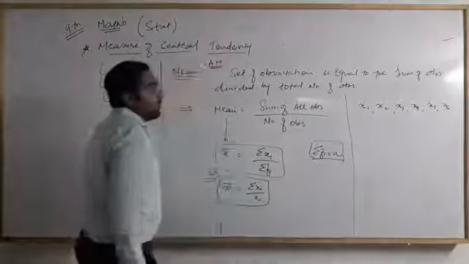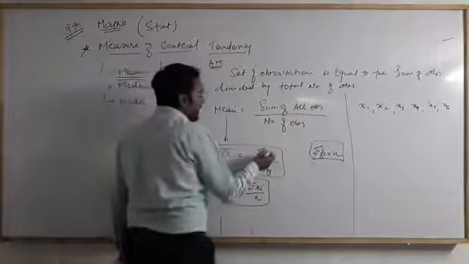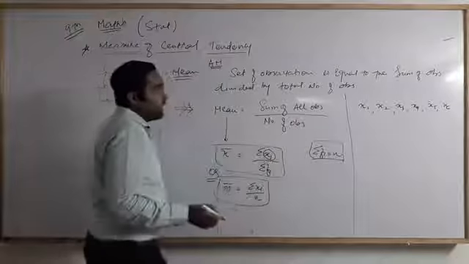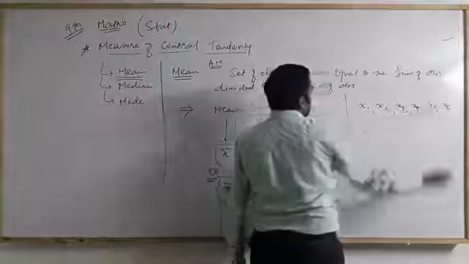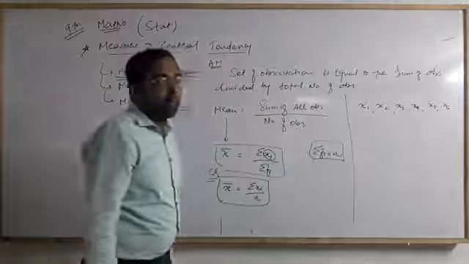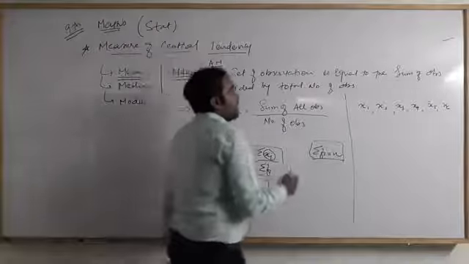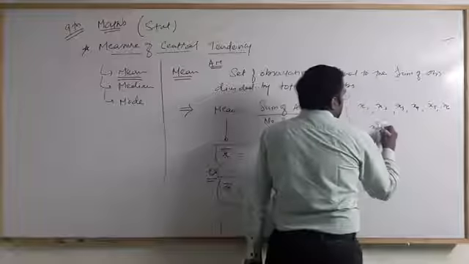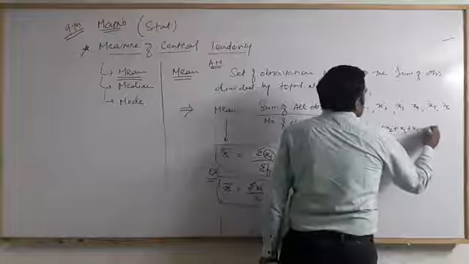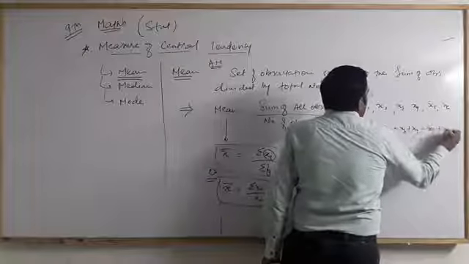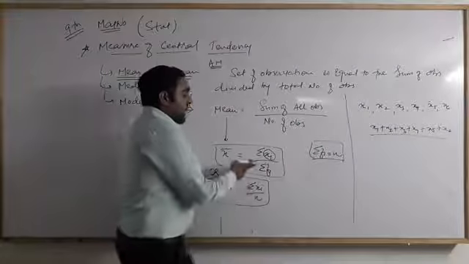We define i as the index of the observation: 1, 2, 3, 4, and so on. Then sigma xi means the sum of all observations, that is x1 plus x2 plus x3 plus x4 plus x5 plus x6, all divided by sigma fi.